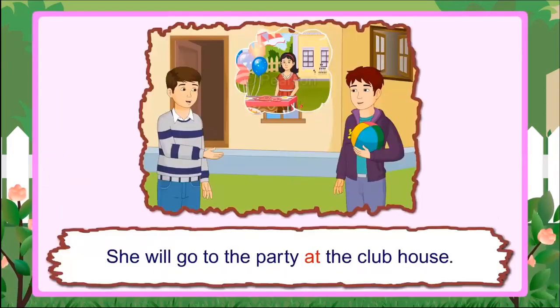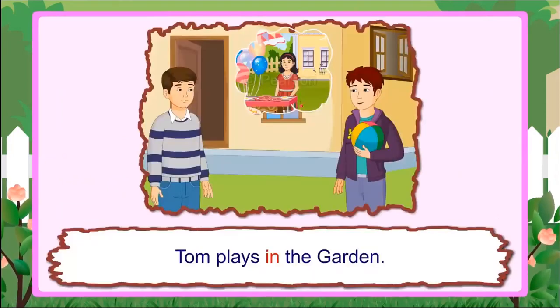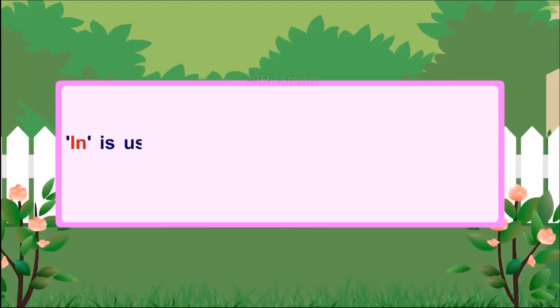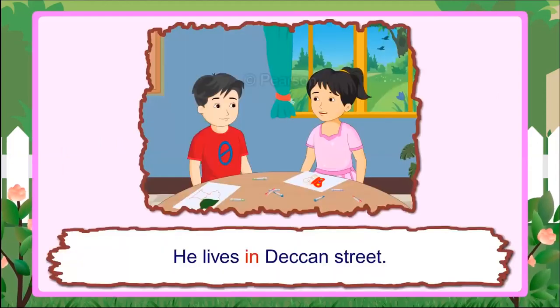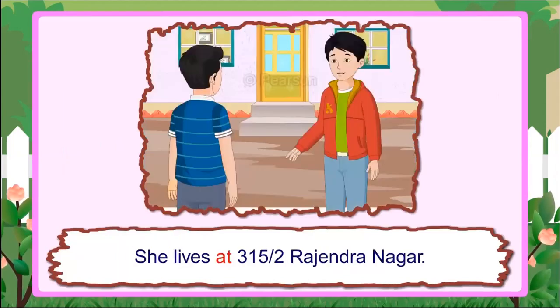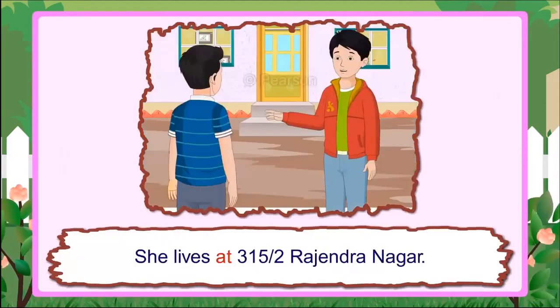Example: she will go to the party at the clubhouse. Tom plays in the garden. In is used to show the names of streets and at is used before the house number. Example: he lives in Deccan Street. She lives at 315/2 Rajendra Nagar.